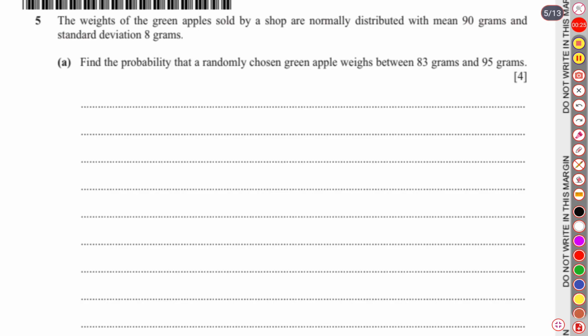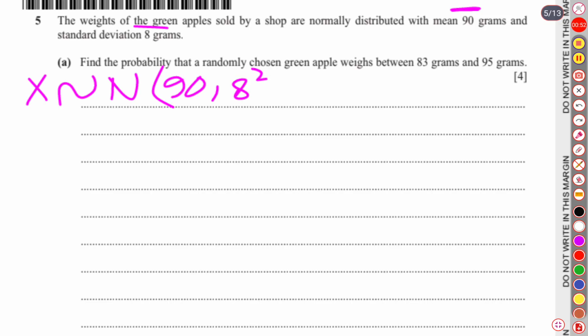So the question is about normal distribution, and we know how to write the parameters of normal distribution. Let us write x belongs to normal distribution, and the parameters of normal distribution are mean as well as variance. How much is the mean? Mean is already given, it's 90, and variance is nothing but the square of standard deviation, which is 8. So it is 8 squared. Well, we have written the parameters.